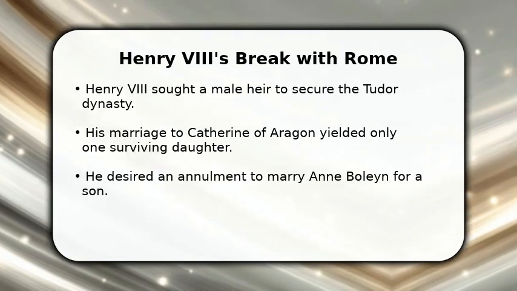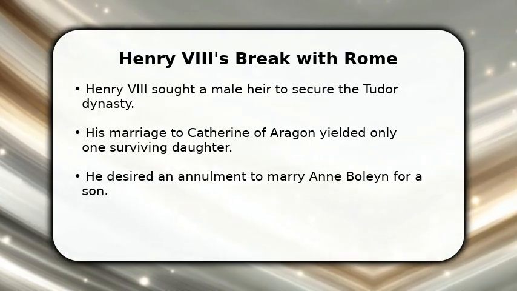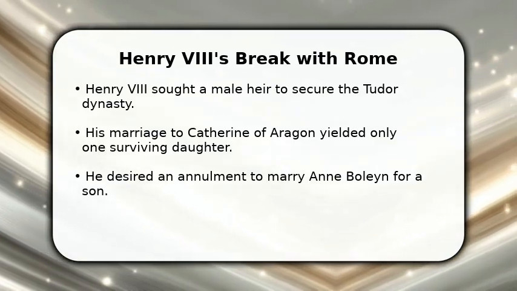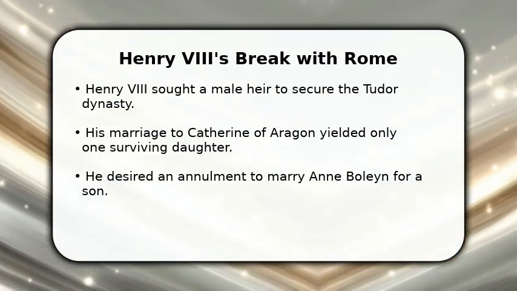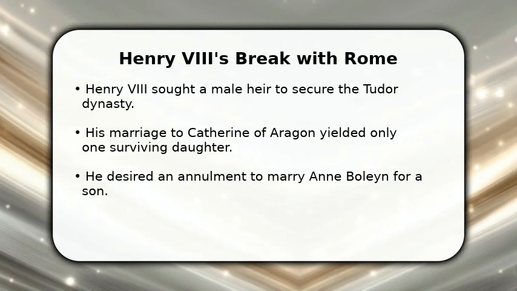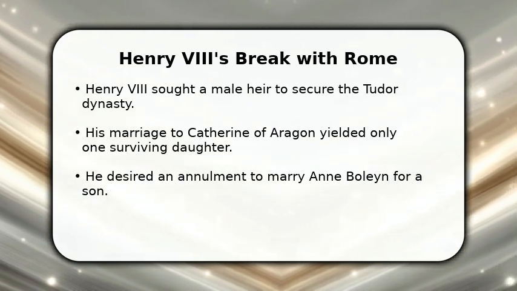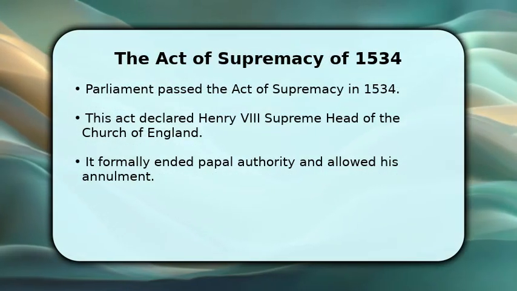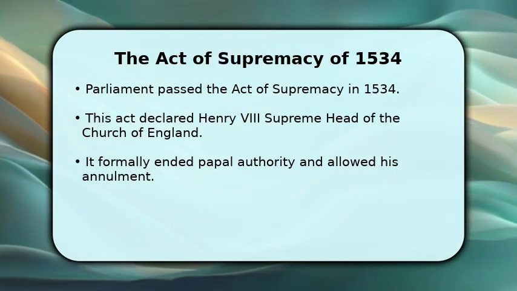Convinced he needed a son, Henry sought an annulment to marry Anne Boleyn, believing she could provide the male heir he desired. However, the Pope refused his request, largely due to political pressure from Catherine's powerful nephew, Emperor Charles V. With the Pope unwilling to grant his annulment, Henry took decisive action.